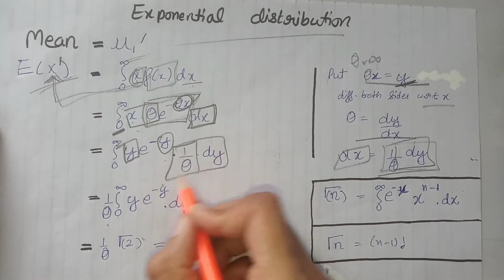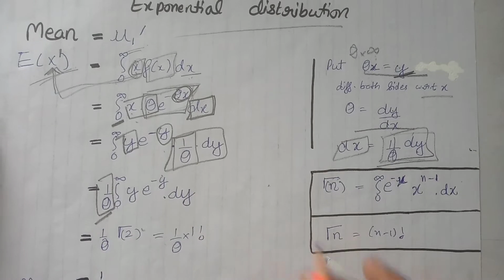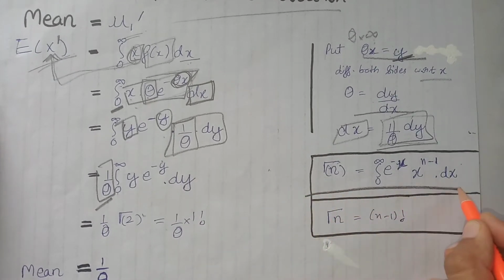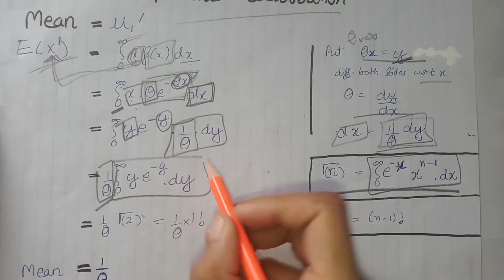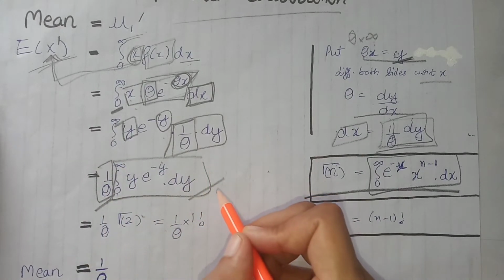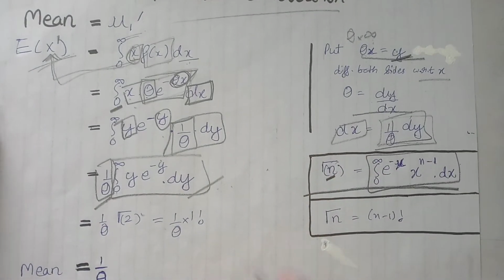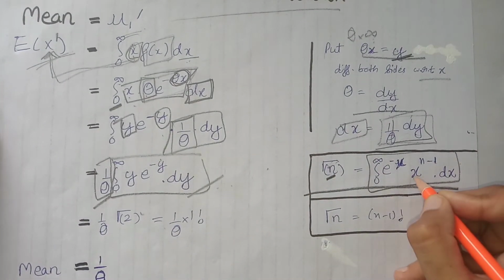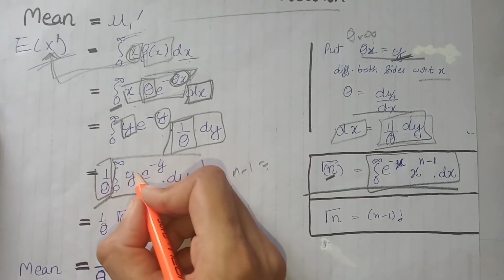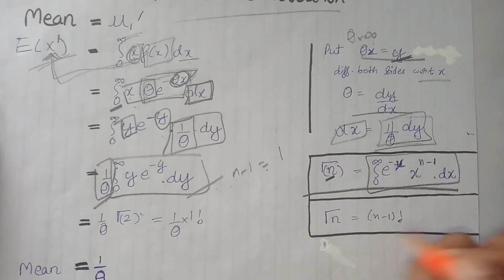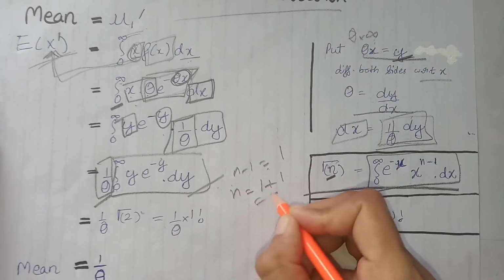Now we will write this constant term outside the integration like this. Now we know that the definition of our gamma function is this. This term is just similar to this term, so we can write it in terms of the gamma function by just finding the value of n. Now we will compare the power of x, that is n minus 1, with the power of y, that is 1, to find the value of n. Now the value of n is equal to 1 plus 1, that is 2.